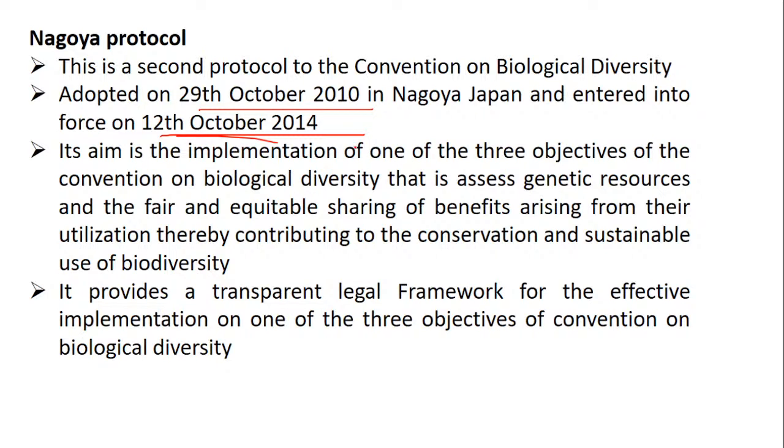Now see, this is the objective or aim. The aim was implementation of one of the 3 objectives of the Convention on Biological Diversity, that is access to genetic resources and the fair and equitable sharing of benefits arising from their utilization, thereby contributing to the conservation and sustainable use of biodiversity. It provides a transparent legal framework for effective implementation of one of the 3 objectives of the Convention on Biological Diversity.